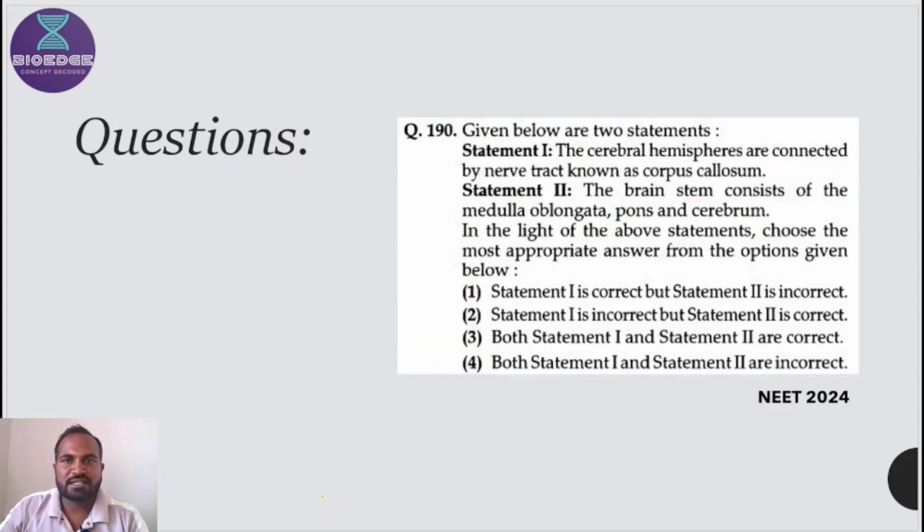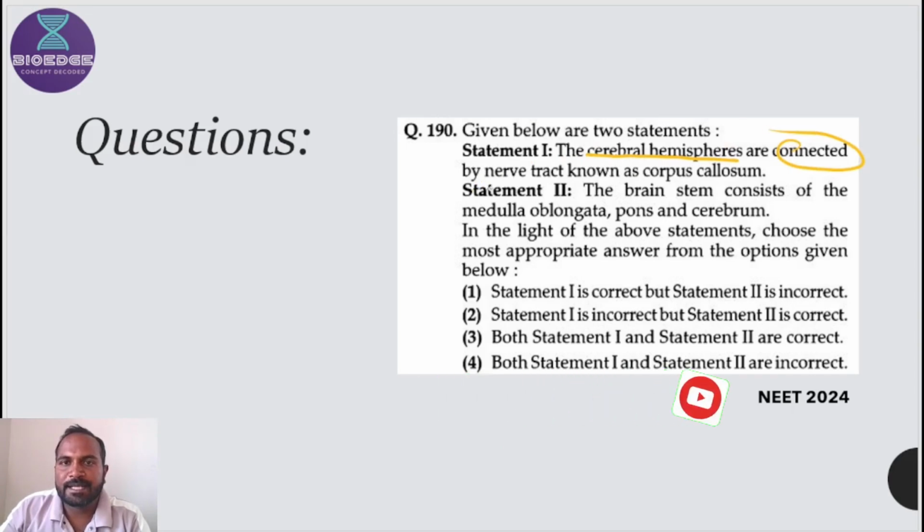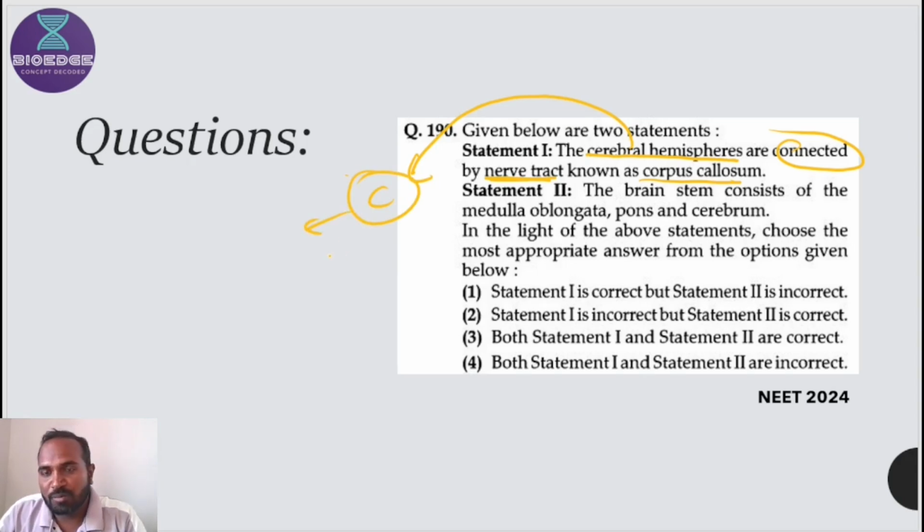So let's see another example of a statement based question. The first one is: cerebral hemispheres are connected by a nerve tract known as corpus callosum. You should know the concept behind this statement. If you don't know, then open the NCERT, revise the concept and then discuss these statements. Concept clarity is the basic foundation of solving questions, and this concept clarity can be achieved by decoding NCERT.